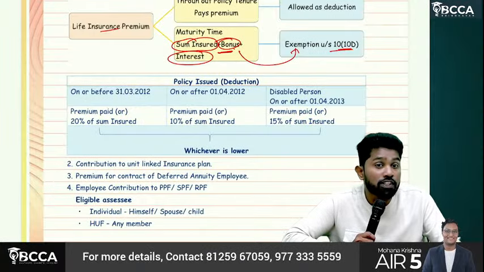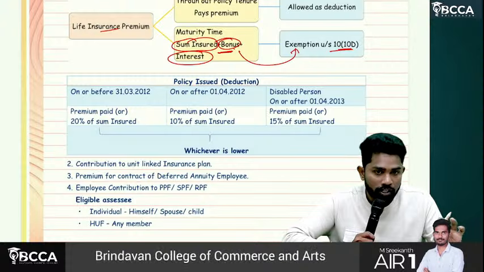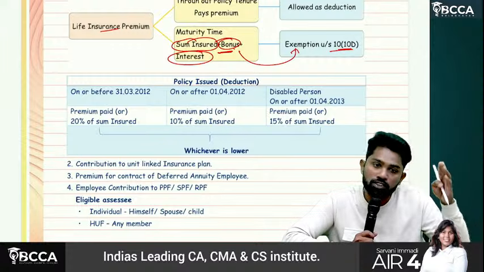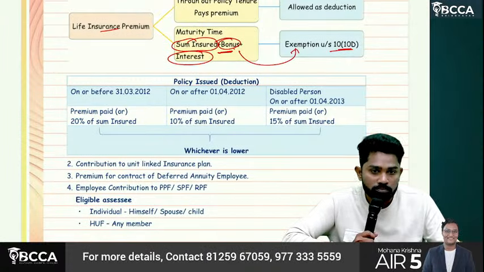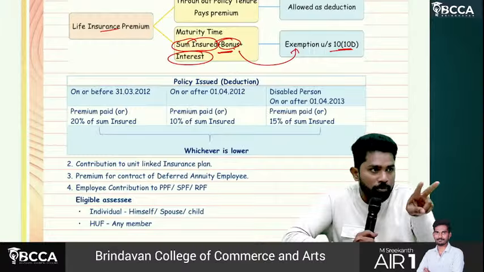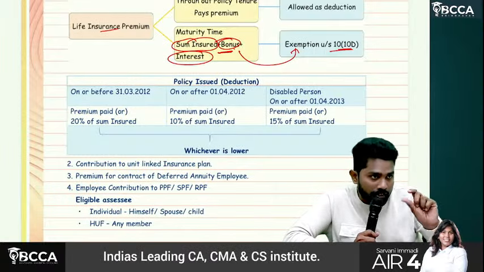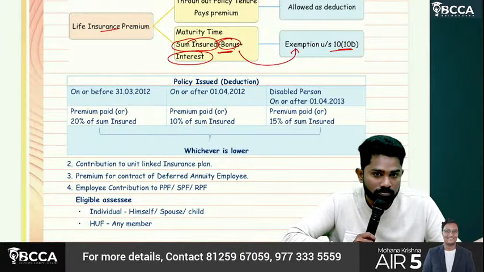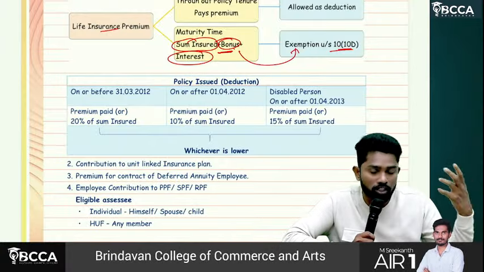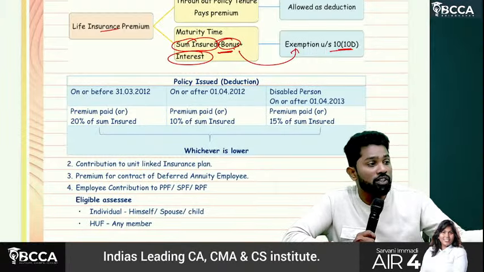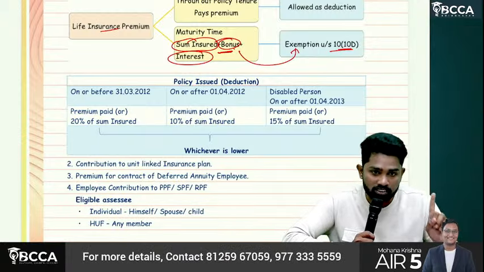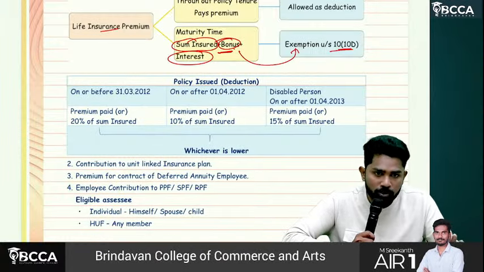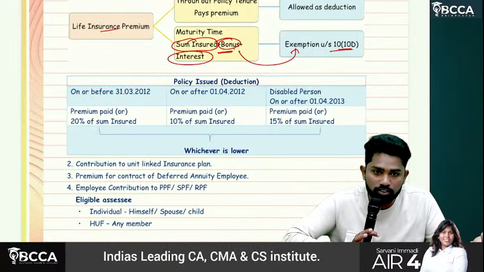6A deductions are for paying premium. Then what is happening? You paid premium, the premium payment tenure is completed, and you are getting the policy amount. There will be two triggering points: expiry of a certain period, or death of the policy holder. On happening of them, the maturity amount will come. When you receive that lump sum amount, it has to be treated as income. So you should check whether exemption under 10(10D) is available or not. If it is fully available, then there is nothing to tax.